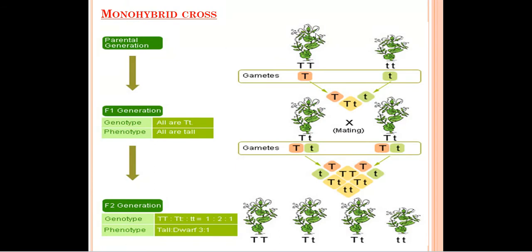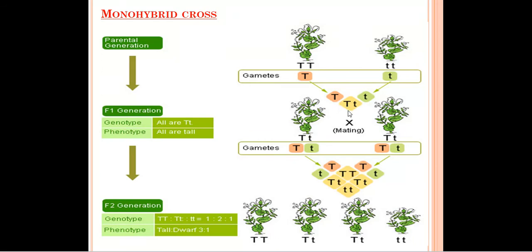Now you can look at this diagram. This is a tall plant, and the alleles which are present in the tall plant are capital T and capital T, and in the short plants the alleles which are present are small t and small t. So when gamete will be formed, what will happen? Segregation will take place, means only one allele will come over there. From there also one allele will come. From this one capital T will come, and from the dwarf plant small t will come. Now what will happen? This T will combine with this small t and it will form Tt. This is the next generation. In the next generation we'll get this combination, capital T and small t.